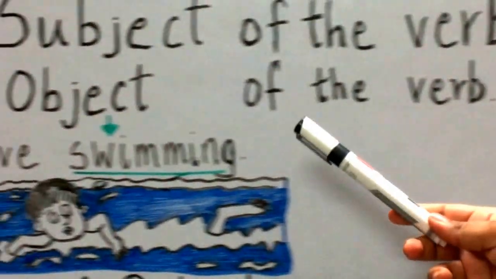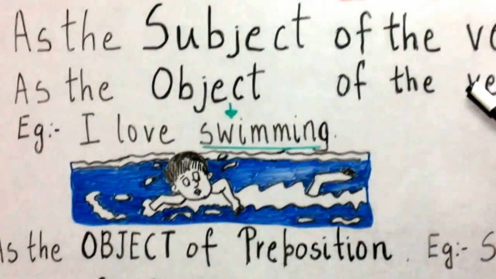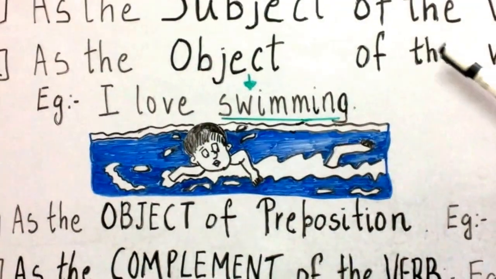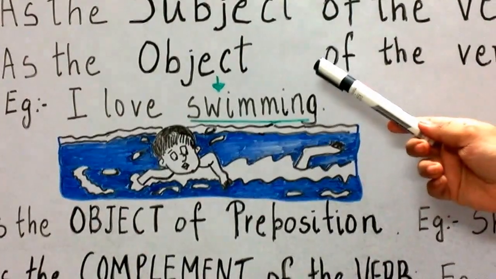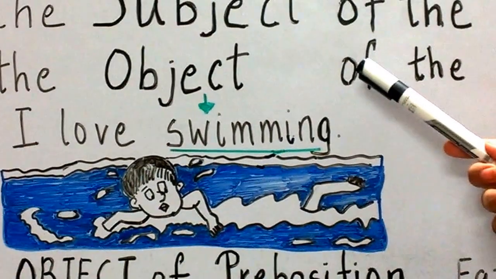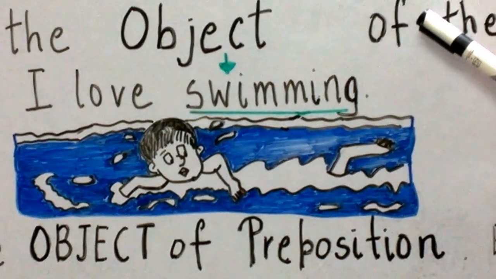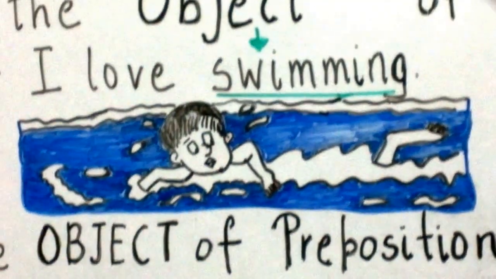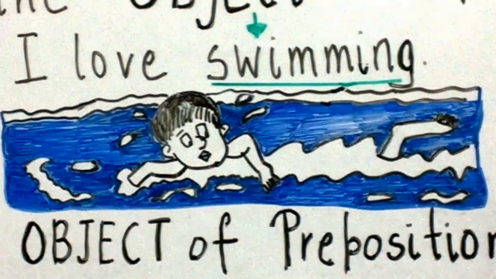We see the gerund is used as the object of the verb. What do you mean by object? Object of the verb is a noun or pronoun which gives meaning to the subject or a verb. It is a part of a predicate. It is a person or thing done to him.